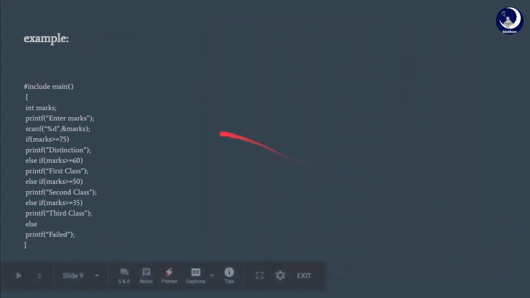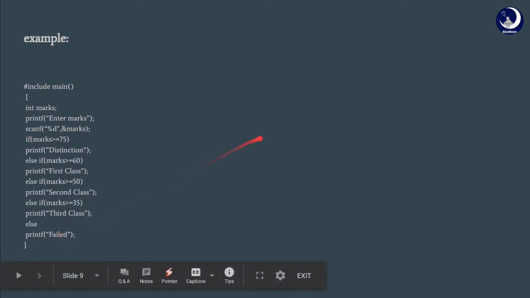In this example, we ask the user to enter marks. And what are the conditions? If marks greater than 75, we print distinction. If it is greater than or equal to 60, we print first class, and if it is greater than or equal to 50, we print second class. If it is greater than or equal to 35, we print third class. Else, the default statement, we print fail.